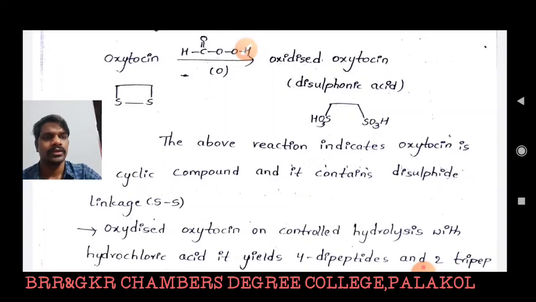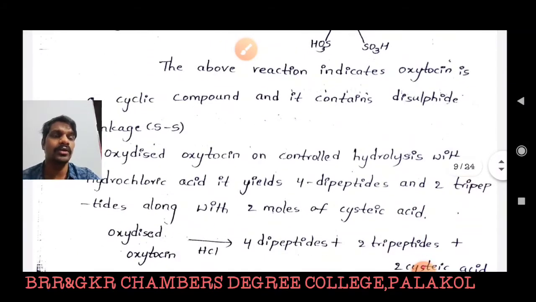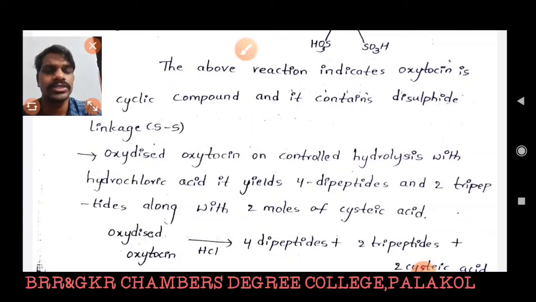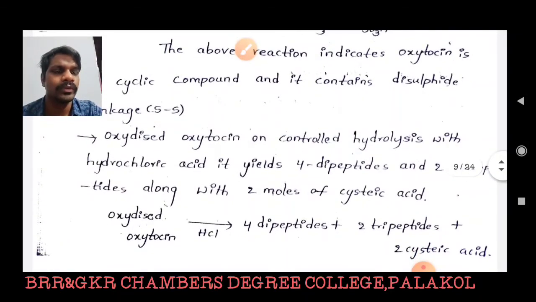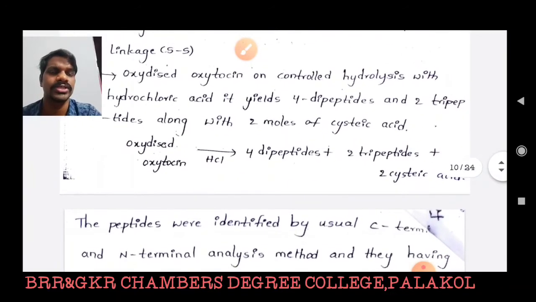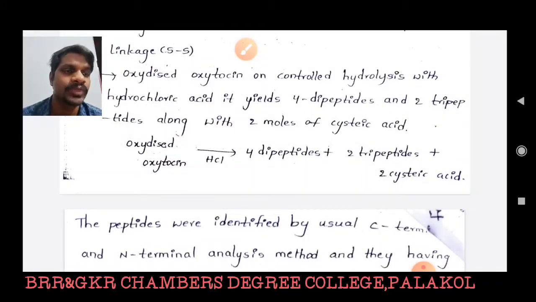Now oxidized oxytocin on controlled hydrolysis with hydrochloric acid yields 4 dipeptides and 2 tripeptides along with 2 moles of citric acid. Oxidized oxytocin on partial, controlled hydrolysis with HCl produces dipeptides, 2 tripeptides, and 2 citric acid molecules.